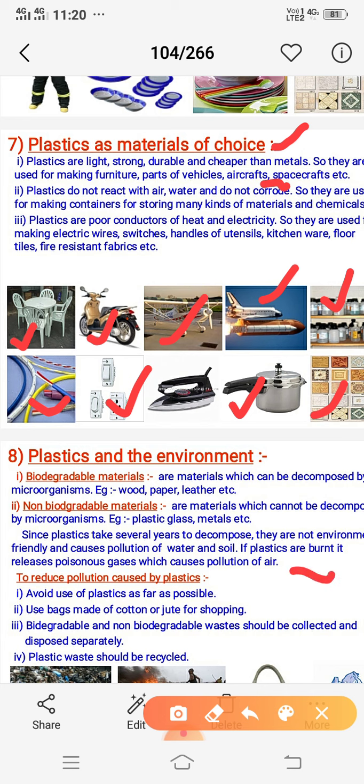What to do to reduce pollution caused by plastic? Avoid using them. Use bags of cotton and jute. Biodegradable and non-biodegradable waste should be collected and disposed of separately. Follow the 5 R's principles for disposing. Plastic waste should be recycled.